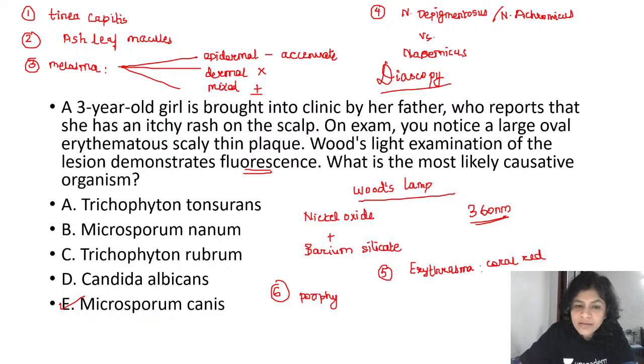In porphyria, the teeth and the urine will also fluoresce under the Woods lamp examination, so it can be useful in the diagnosis of porphyria. Yes, Omkar, we have already discussed tinea capitis, where I mentioned that the Microsporum species predominantly is responsible for a greenish fluorescence on Woods lamp examination. So please remember, all these are the common uses of Woods lamp that we use in practice.